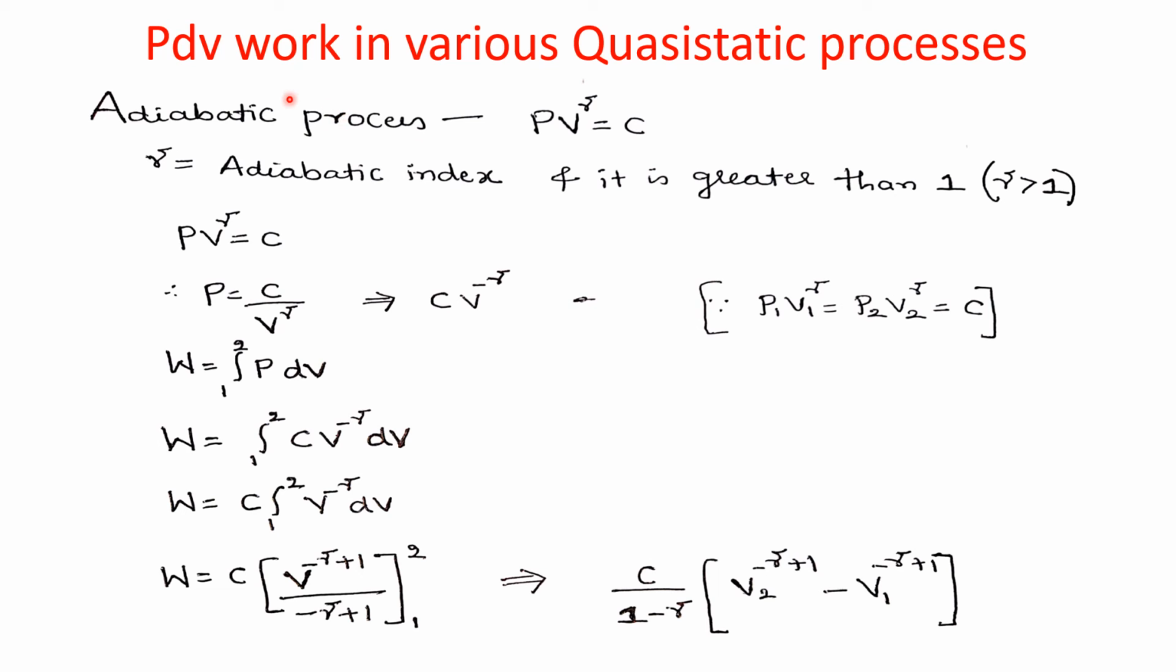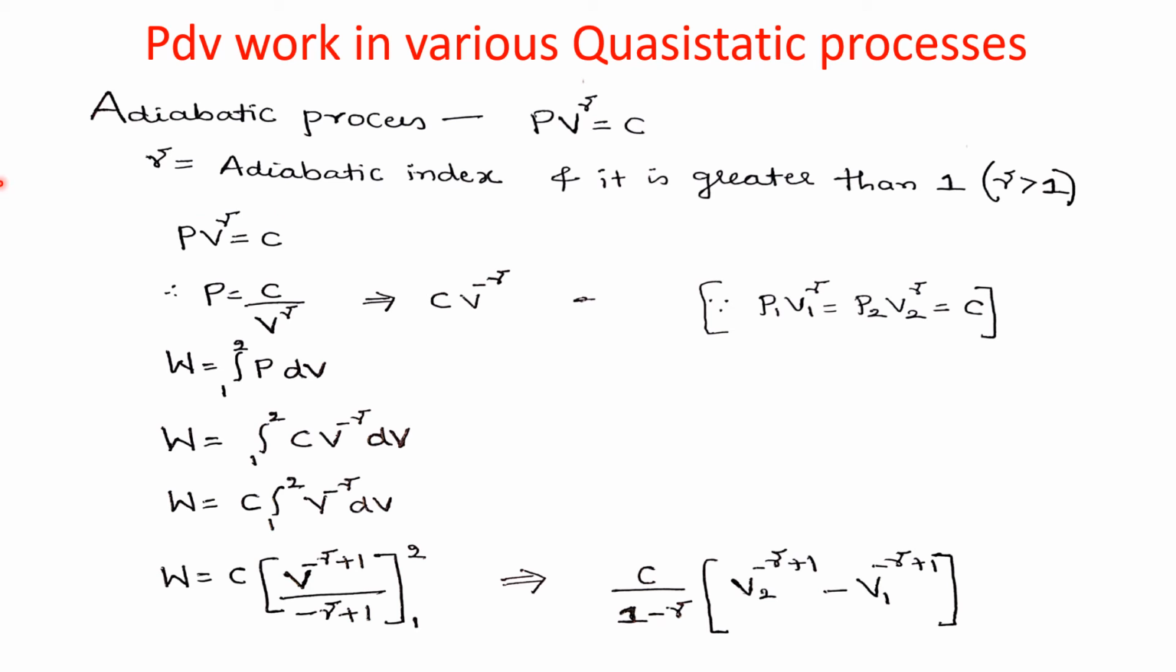Now last one, we will write the equations for adiabatic process, that is P into dV work, if the problem is based on the adiabatic process. For adiabatic process, we are going to write the equation PV to the power gamma equal to C, where gamma is the adiabatic index and it is greater than 1. Always it is greater than 1, adiabatic index. So gamma is greater than 1.